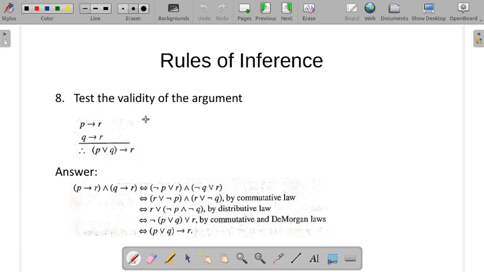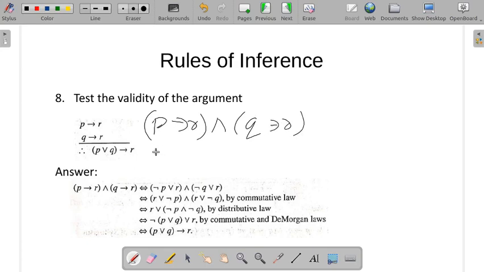We have to keep in mind that if P is logically equivalent to Q, that also means P infers Q. So if you prove that P is logically equivalent to Q, that's a valid argument, and we can conclude that it is a valid argument. So for P conditional R and Q conditional R, we cannot take a contrapositive, because R becomes negation R, so it does not work. So what we do is write P conditional R and Q conditional R as we have here.